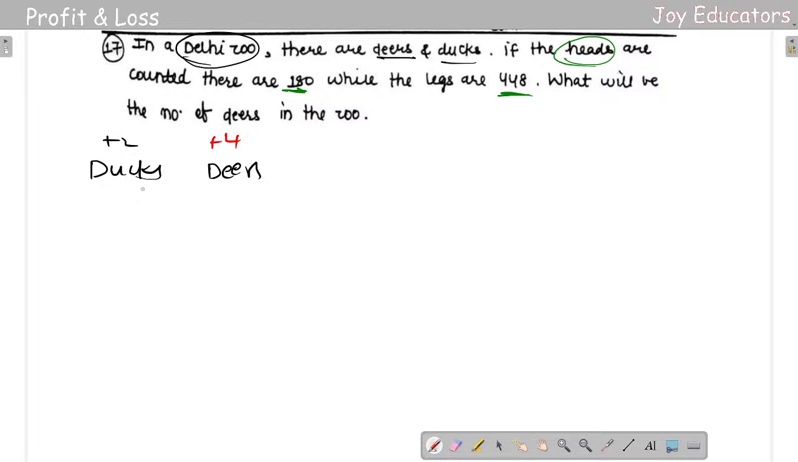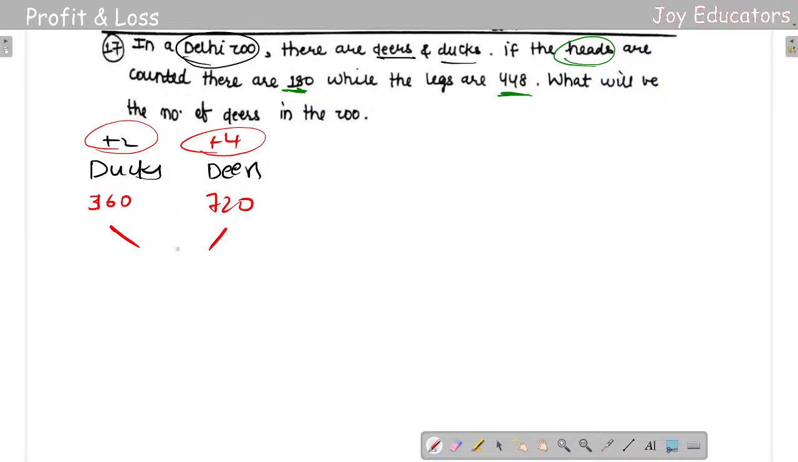Okay. So what I'm supposed to do here is the heads are counted. They are 180. Okay, 180. So both had a common factor, right? So I'll be just multiplying both of these with 180. If I multiply this with 180, I'll be getting 360, and 4 times 180 will be 720. But there is a legs count.